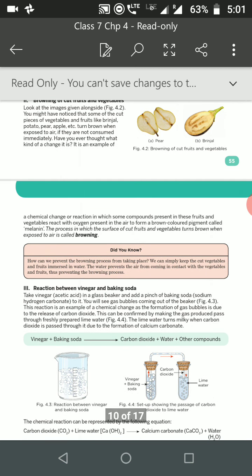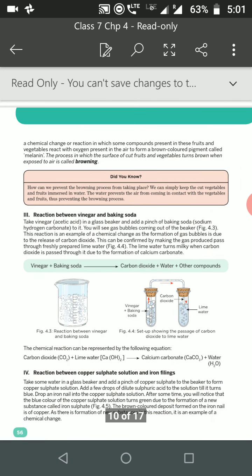Next, reaction between vinegar and baking soda. You can do this activity at your home. Vinegar is nothing but acetic acid. Take acetic acid in a glass beaker, add a pinch of baking soda. The other name of baking soda is sodium hydrogen carbonate or sodium bicarbonate. When you add sodium bicarbonate to it, you will see some bubbles coming out of the beaker.